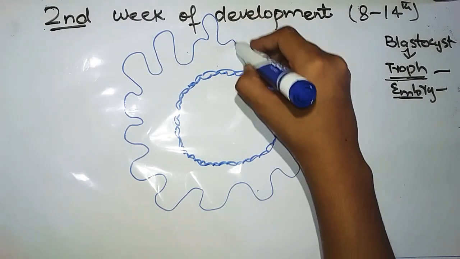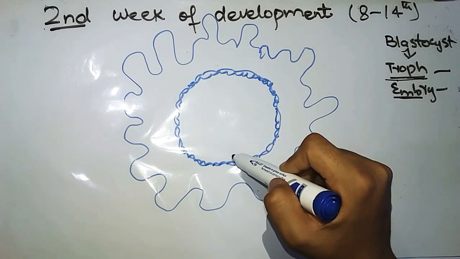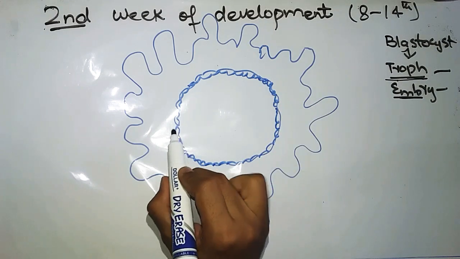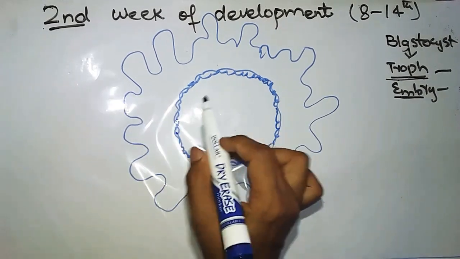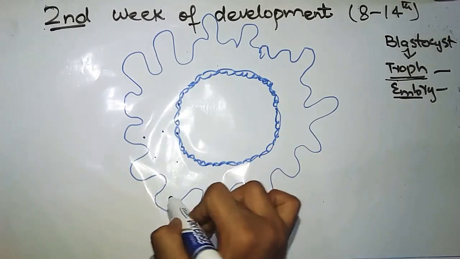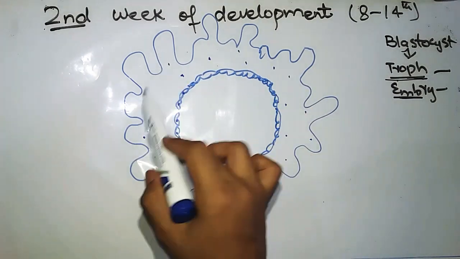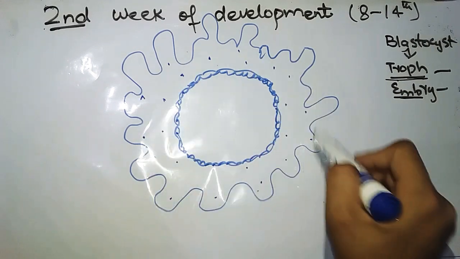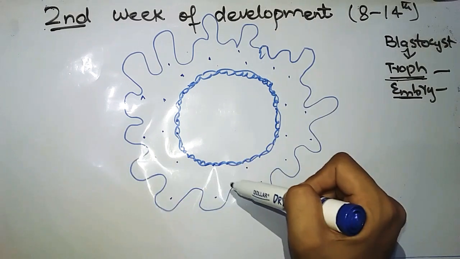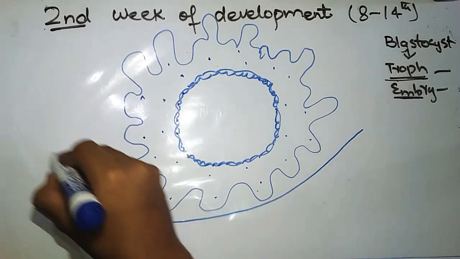Syncytiotrophoblast has finger-like projections, and cytotrophoblast is a single layer of cells. The cells of cytotrophoblast are mononucleated and well differentiated, while the syncytiotrophoblast is multinucleated and this is a boundaryless mass. That means the cell membranes of all the cells of syncytiotrophoblast are fused together and have formed this whole mass that has finger-like projections. And here is the endometrial epithelium.